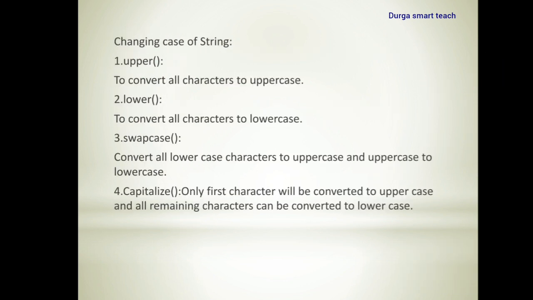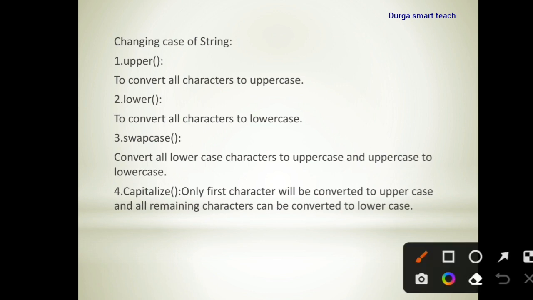Next, if you want to change the case, uppercase to lowercase or lowercase to uppercase, then you need to use these functions. What is a function? A function is a predefined subprogram which is used to perform one specific task. Here upper is a function, used to convert all characters to uppercase.